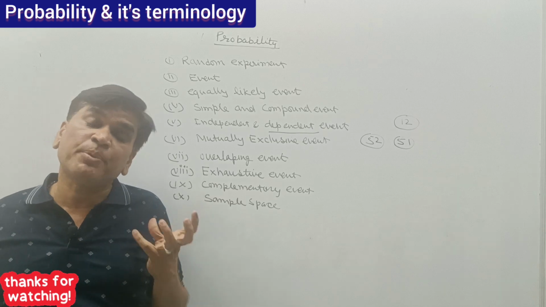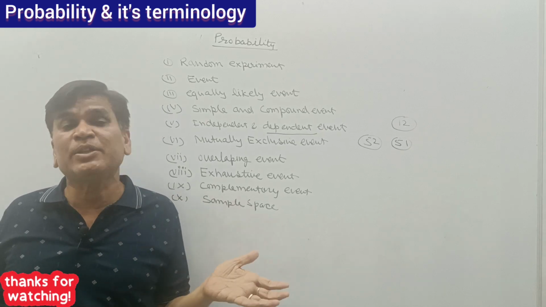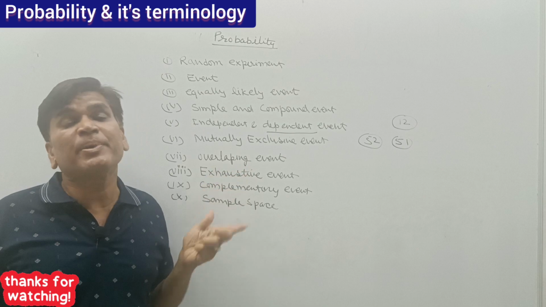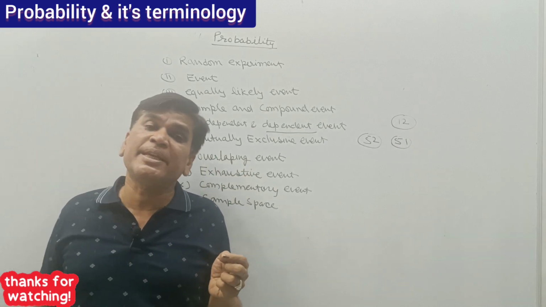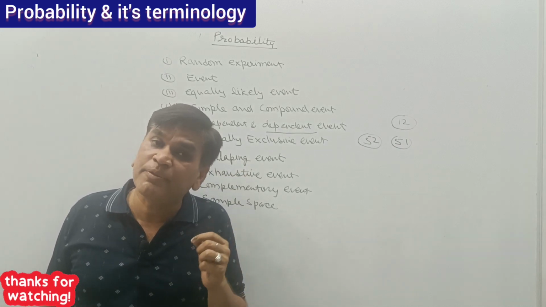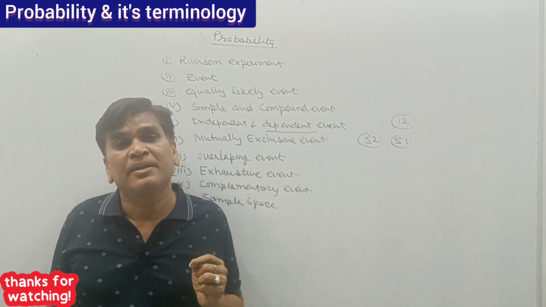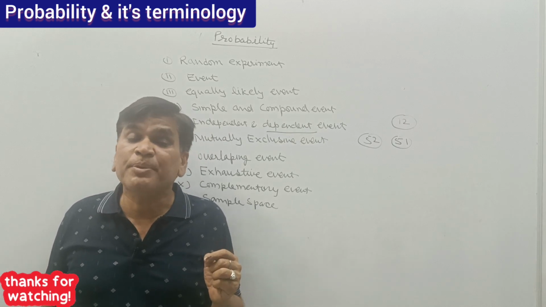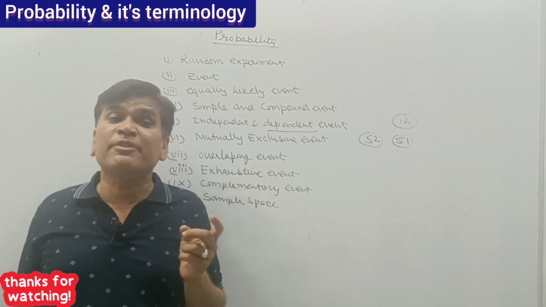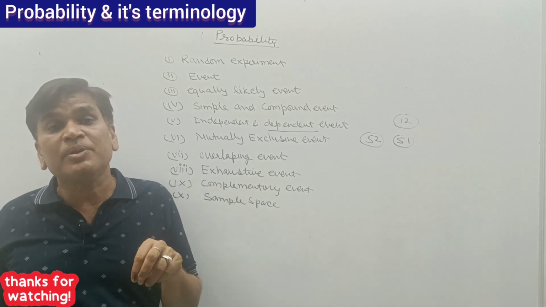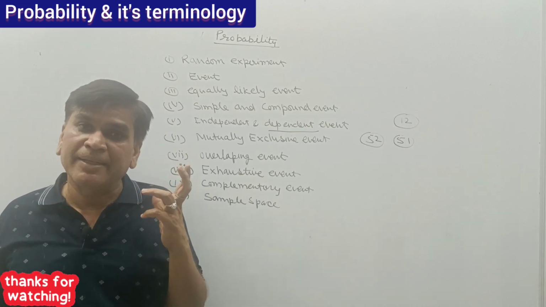Overlapping event, come to this. An overlapping event is when the probability of an event is mixing into another. Suppose I am taking a card from a pack of 52 cards and getting the probability. It will be a card of heart or a king.